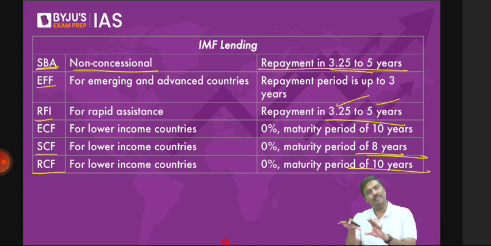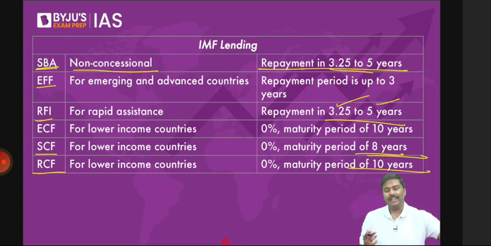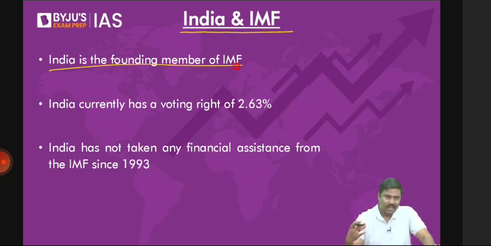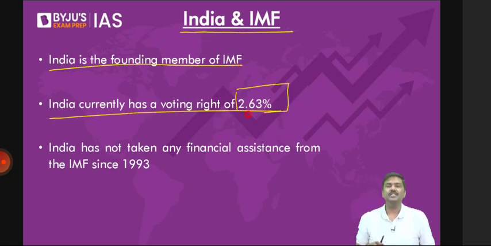Okay. Now, finally, what is the connection between India and IMF? India is a founding member of IMF. The same we can apply to World Bank as well. India currently has a voting right of 2.63%. In case of IMF, please understand this: every member country's voting right is based on its quota. Quota is very important here. Quota influences the voting right given to member countries. India's voting right in IMF is 2.63%.